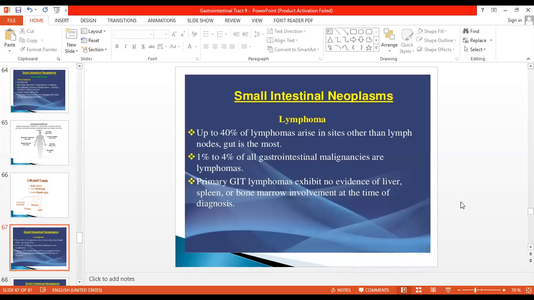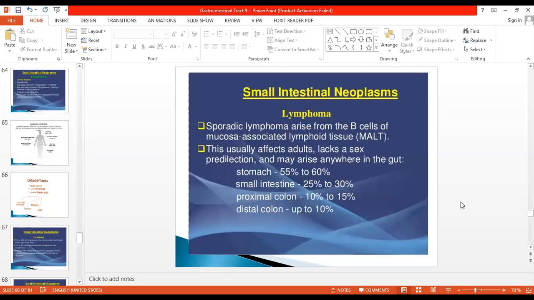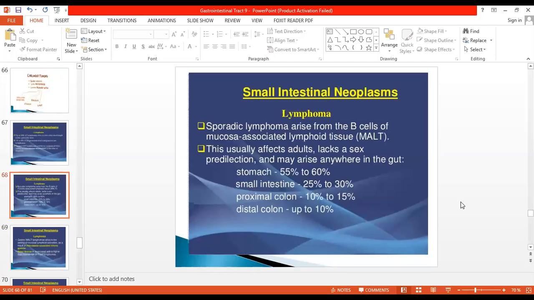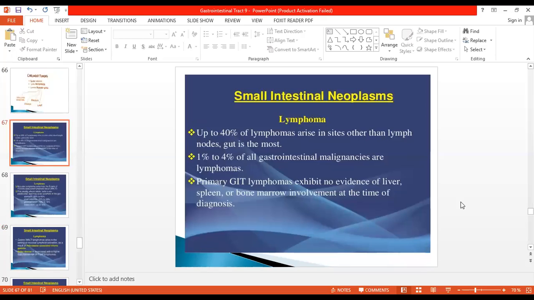If it is present, then we can say this is secondary involvement by the lymphoma in other organs. So for primary lymphoma, only the GI tract has to be involved, and this is called MALT lymphoma, mucosa-associated lymphoid tissue lymphoma. All of you know mucosa-associated lymphoid tissue is in the form of Peyer's patches in the ileum.